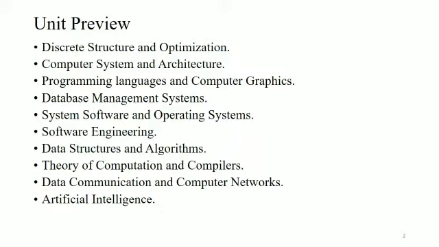Highlighting the unit preview, we can see that there are 10 chapters or 10 units. They are the discrete structure and optimization, computer system and architecture, programming languages and computer graphics, database management systems, system software and operating systems, software engineering, data structures and algorithms, theory of computation and compilers, data communication and computer networks, and artificial intelligence.